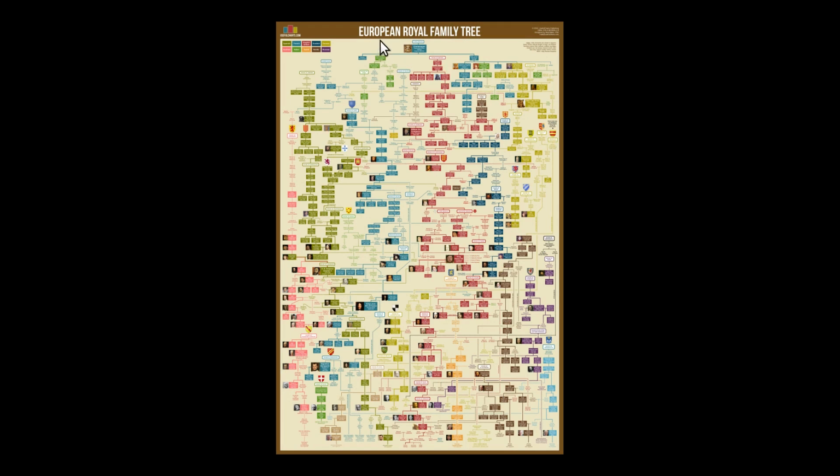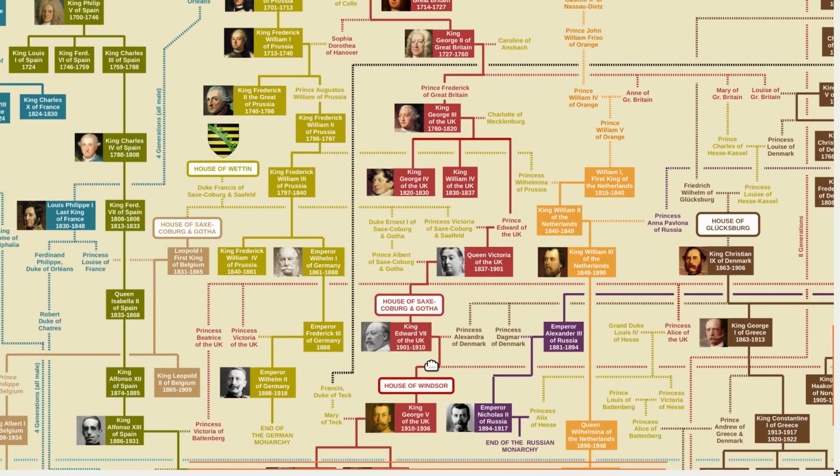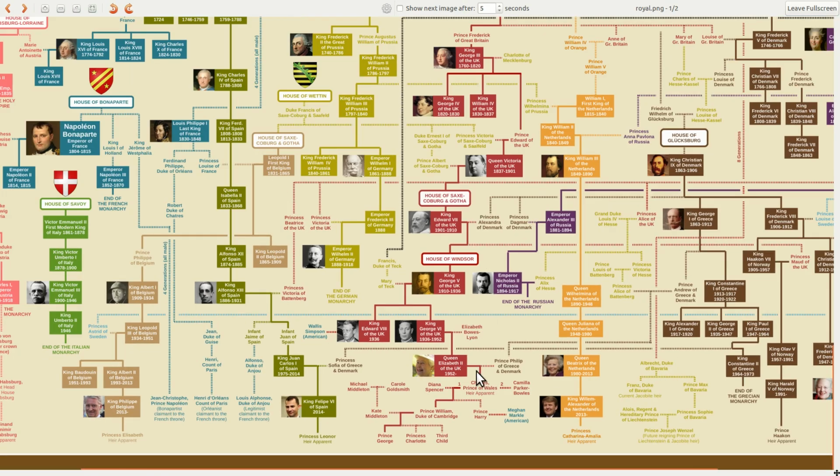I'm going to use my European royal family tree chart, which starts with Charlemagne and goes through all the major monarchs throughout European history down to the present. So we're going to look at the bottom here because we're looking at the current monarchs.